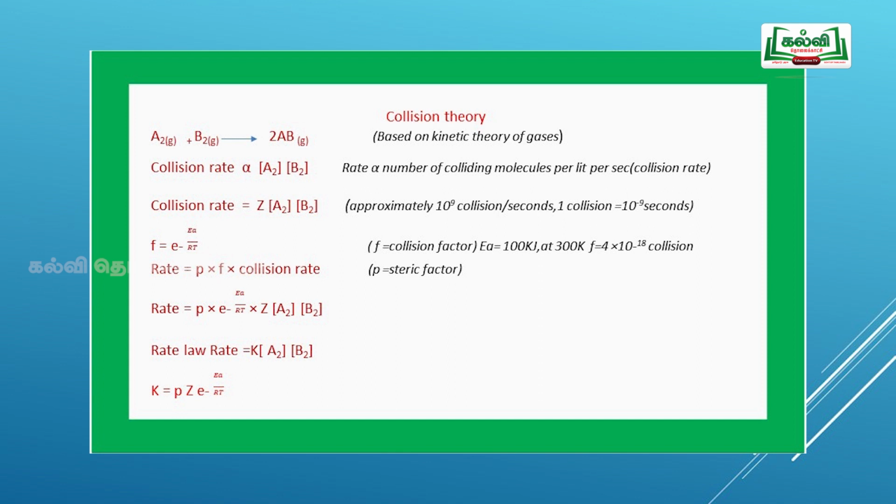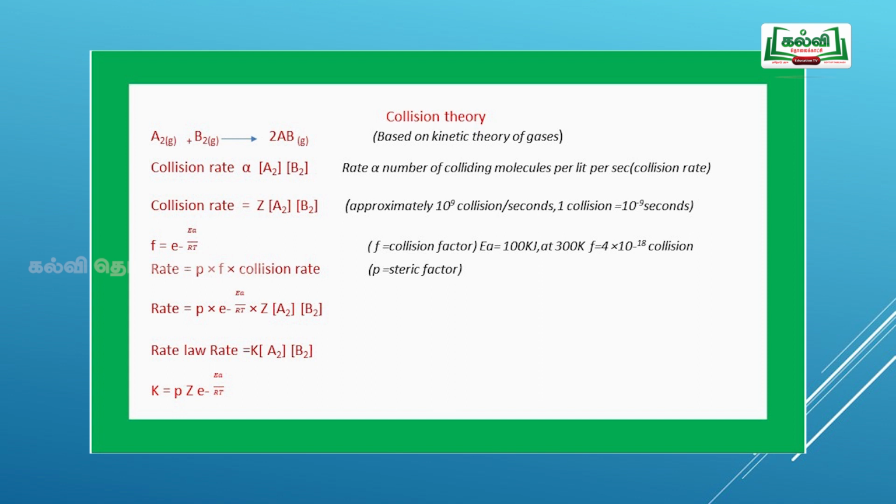Z is a constant. Once the molecules undergo collision, not all collisions form products, only effective collisions form products. Once the molecule possesses a certain amount of energy, that is the activation energy, those molecules can form product. If the molecules do not gain the activation energy, they remain intact and do not form product.